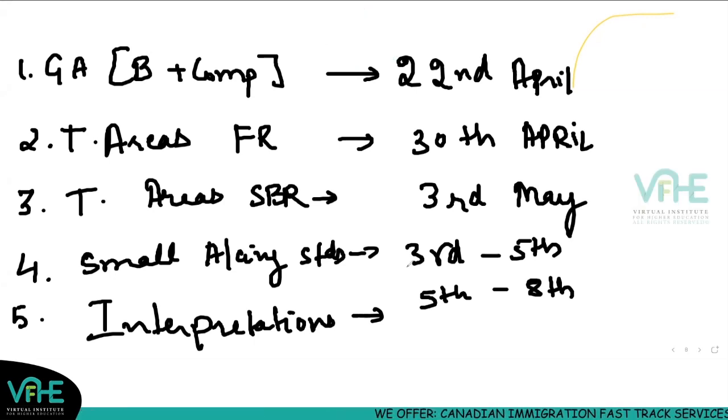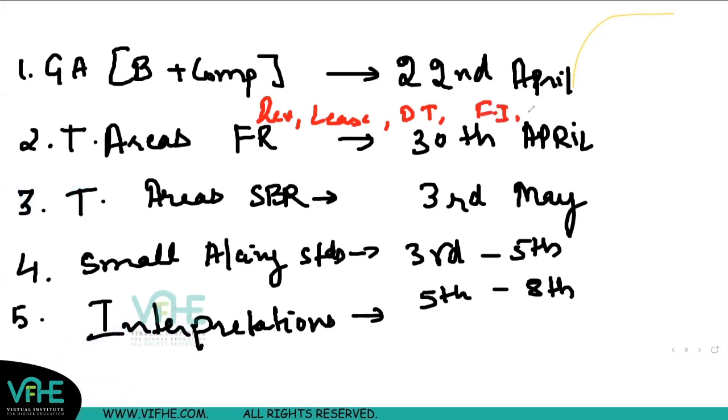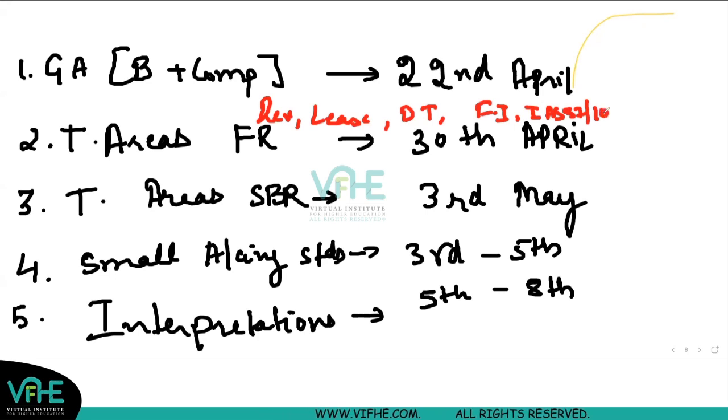For technical areas, point 2, what topics are these? The technical areas from FR, basically, these are revenue, leases, deferred taxation, your financial instruments, your IAS 37, IFRS 10. These are the areas which I'm talking about, and NCI as well.